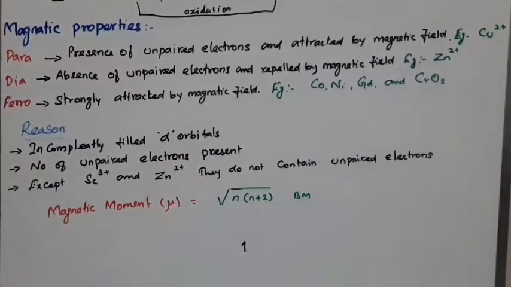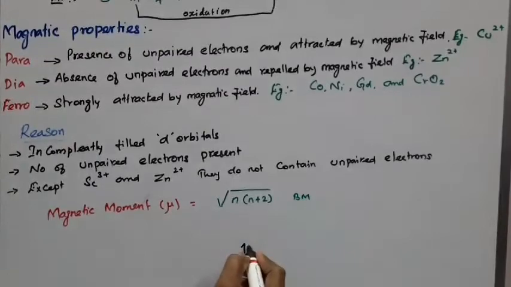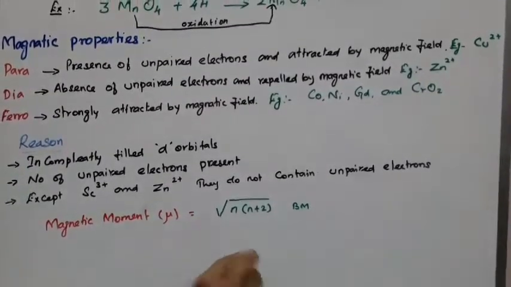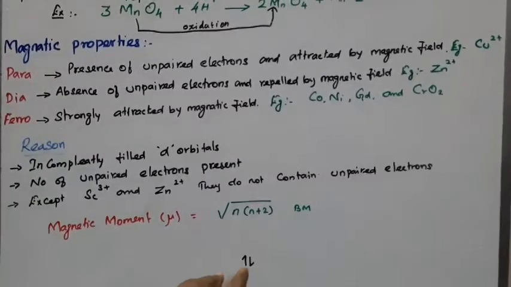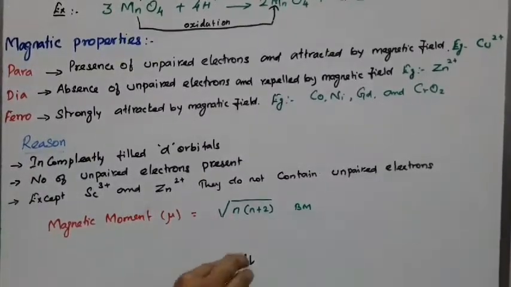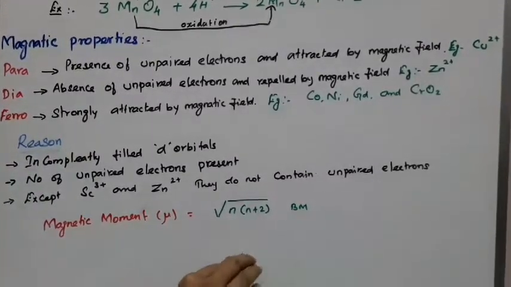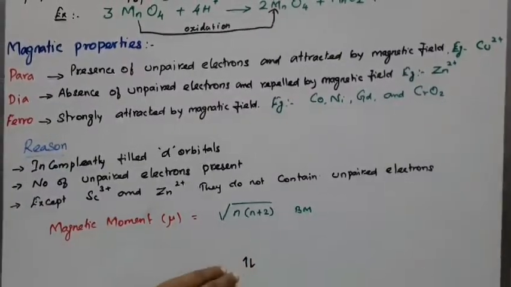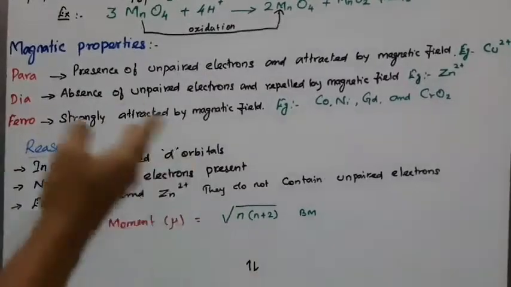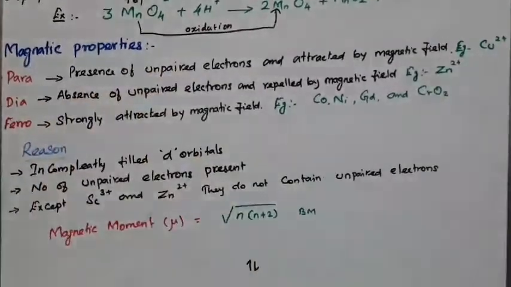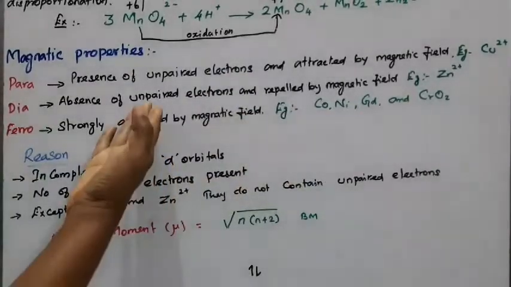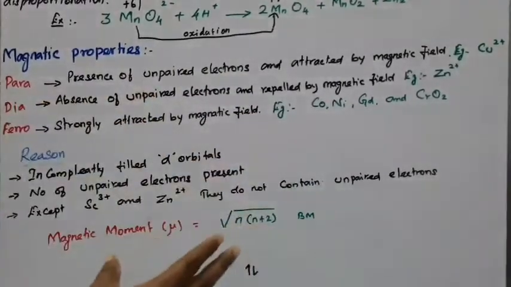Because for a pair of electrons, the rotations are already completed. Both plus half and minus half rotations are completed. There is no other possibility for rotations, but here, with the unpaired electron, there is a possibility, so that is attracted by the magnetic field. In this case it is repelled by the magnetic field.